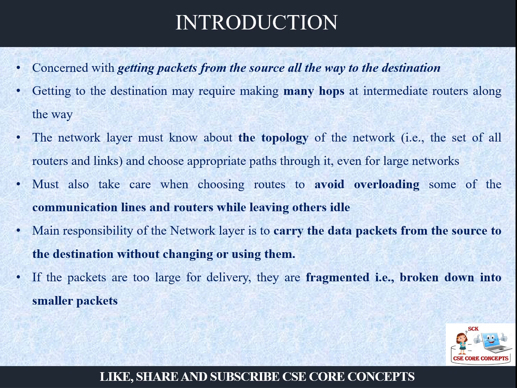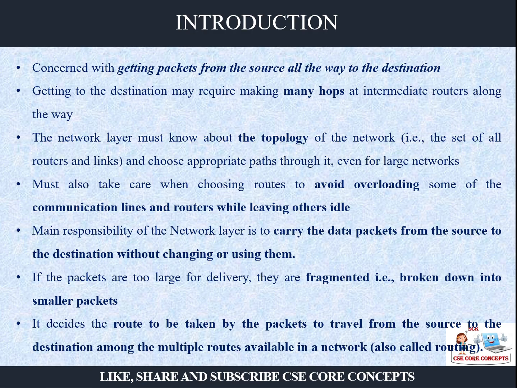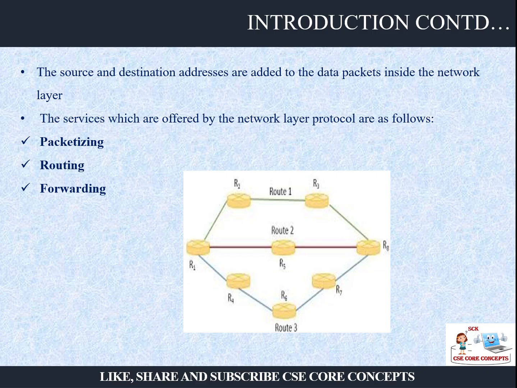If the packets are too large for delivery, they can be broken down into smaller packets. Then it decides the route which will be taken by the packets to travel from source to destination, because there will be multiple routes available. This process is called routing. From the available multiple routes, you have to find the best optimal route.